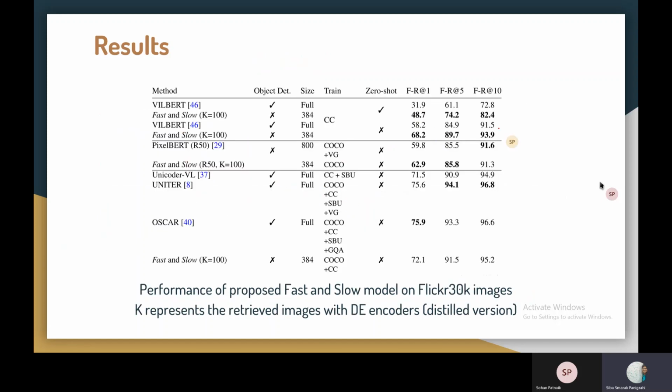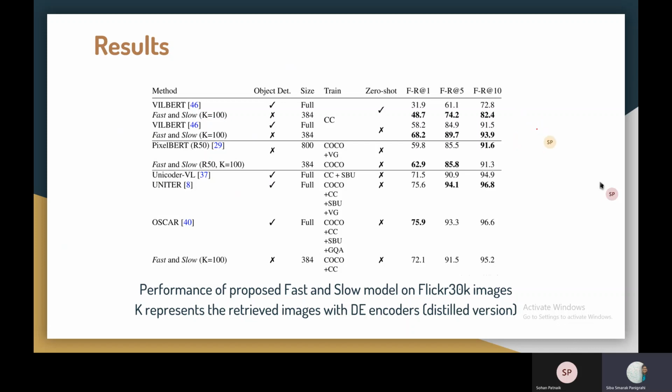This table will be the final table, but in the paper there are a couple more tables as well as some more analysis. We direct you to read the paper. The paper is a fantastic paper as well as easy to understand. So we will request you to go read that paper for more details.